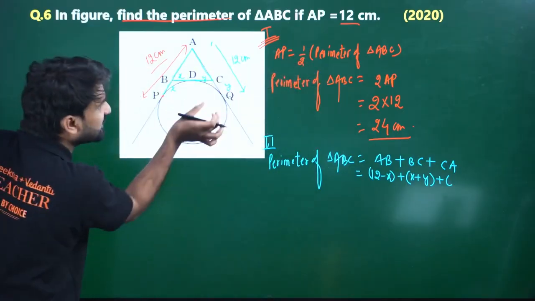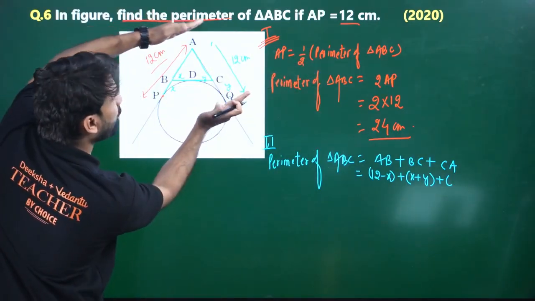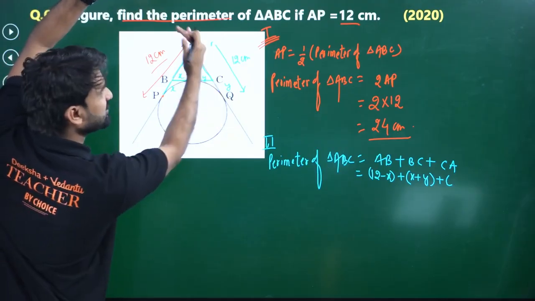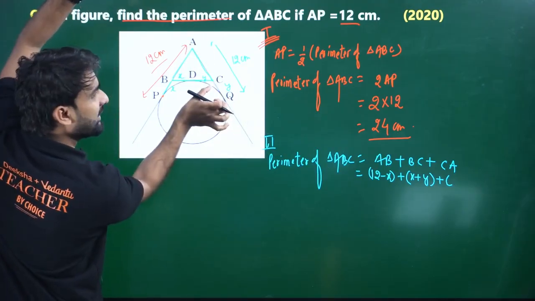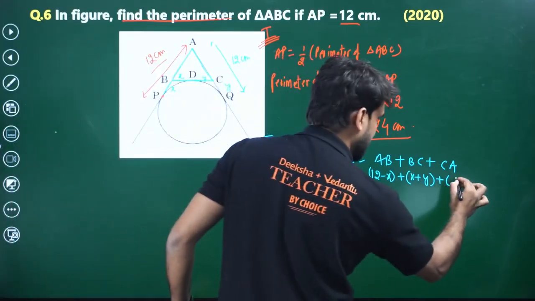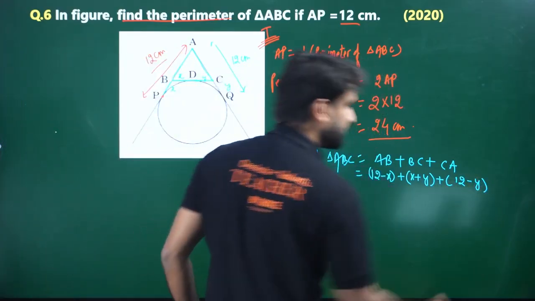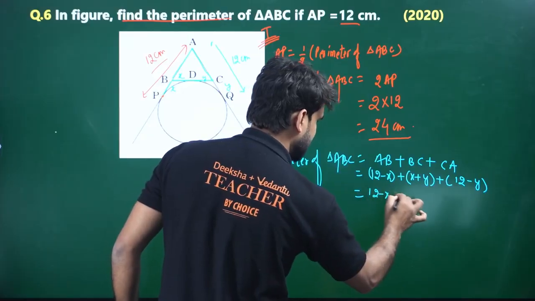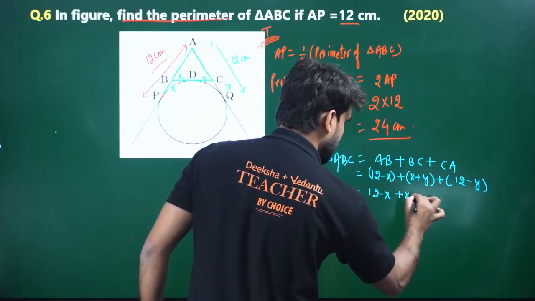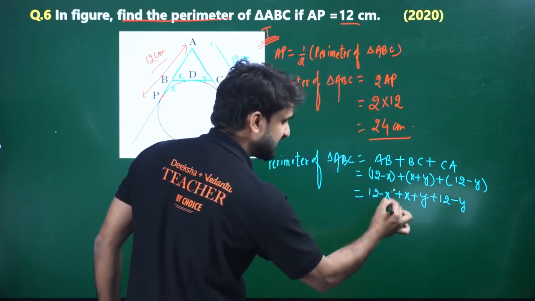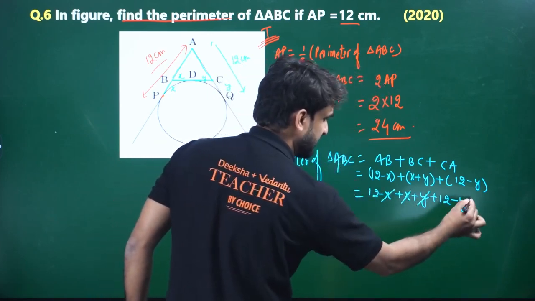Plus CA. My dear lovely kids, where is CA? This whole is 12, and we have assumed y this. This whole is 12 and this is y. So what will be AC? This will be 12 minus y. So we can write here 12 minus y. Now we can open this bracket. So 12 minus x plus y plus 12 minus y. So plus x minus x cancels, plus y minus y cancels.